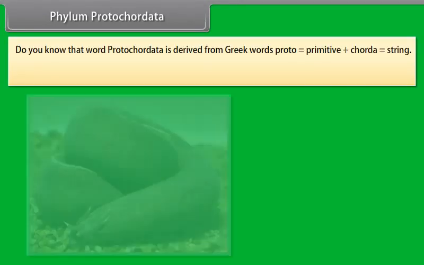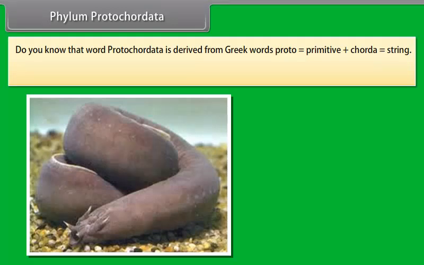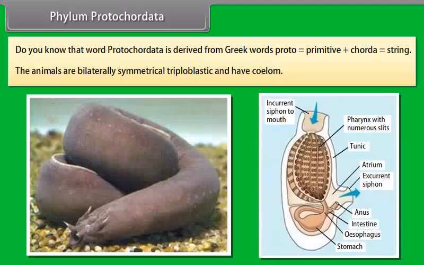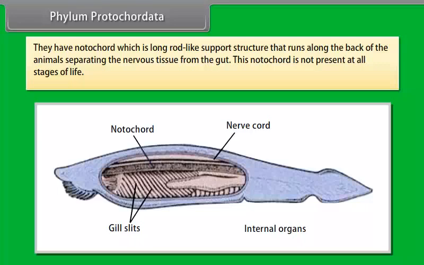Phylum Protochordata. Do you know that the word protochordata is derived from the Greek words proto, which is primitive, plus chorda, which is string? The animals are bilaterally symmetrical, triploblastic, and have coelom. They have a notochord, which is a long rod-like support structure that runs along the back of the animals, separating the nervous tissue from the gut.